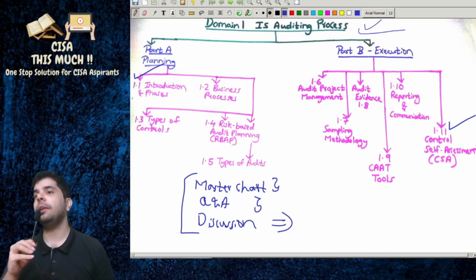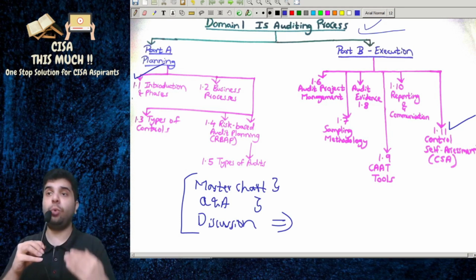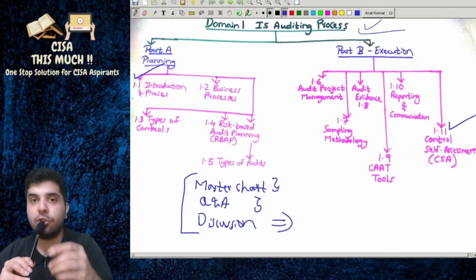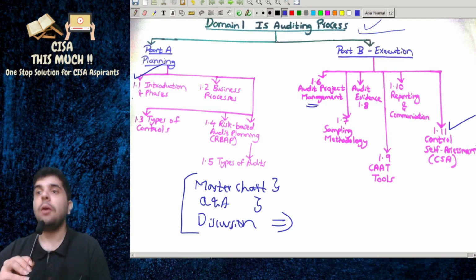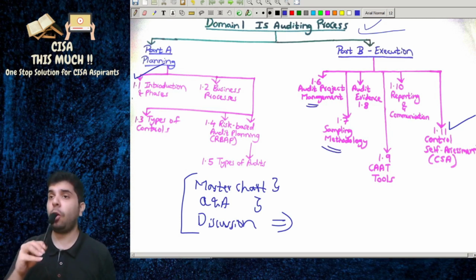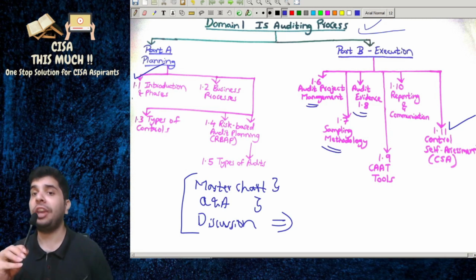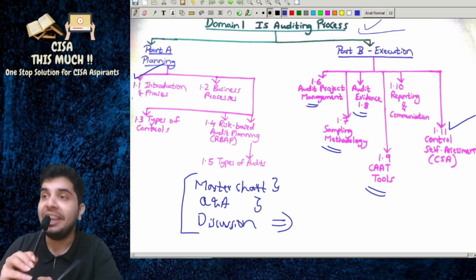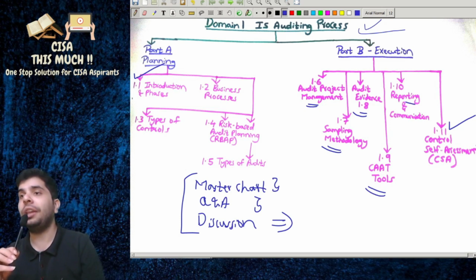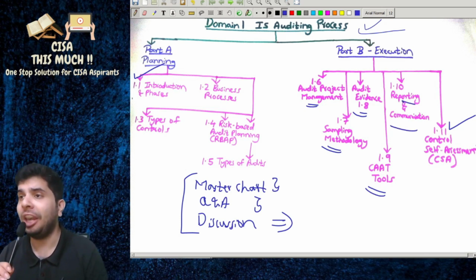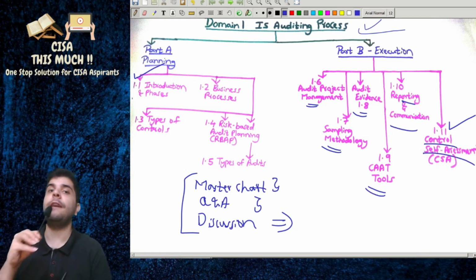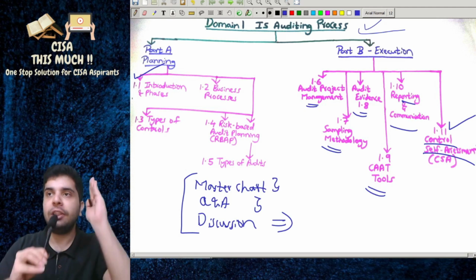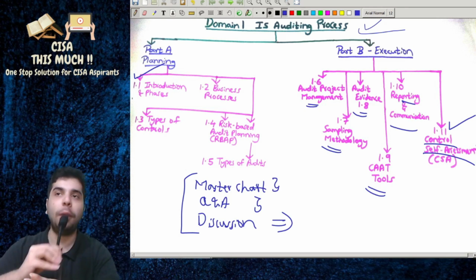Part B is divided into 6 parts: 1.6 audit project management, 1.7 sampling methodology, 1.8 audit evidence, 1.9 computer aided audit techniques, 1.10 reporting and communication, and 1.11 control self assessment.